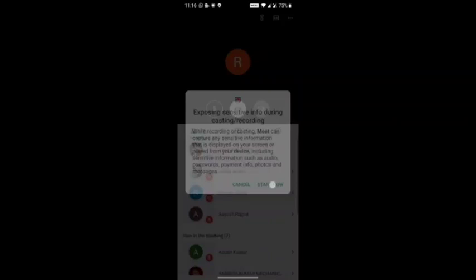Next one is promotion for suitable. So if a particular employee is suited for a different position, then he or she will be promoted to the particular position. And next one is dismissal. If the employee is not up to the mark, he is not active, he is not regular to the office, or he is not having the knowledge for the particular position, then he will be dismissed.